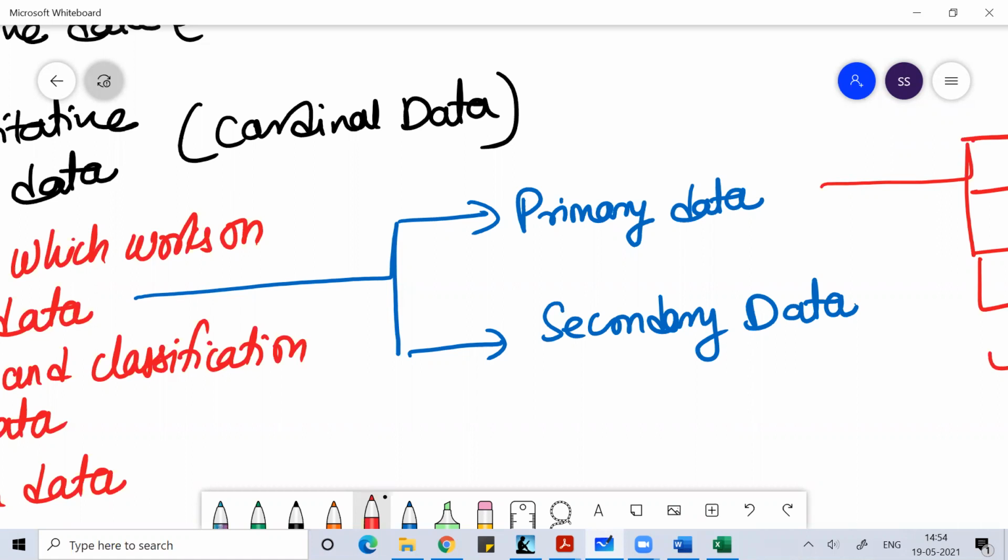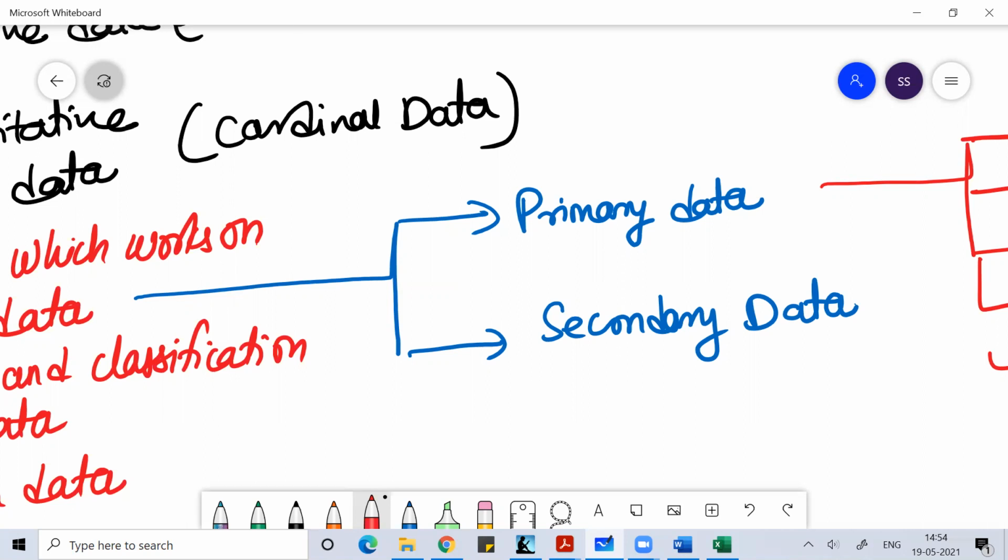In social media and many platforms, using advanced technology, data are infringed and manipulated. So you need to be very sure about the source from where you're collecting the secondary data, what the lifetime of that data is, and on what conditions the data was initially created. That also you should know.